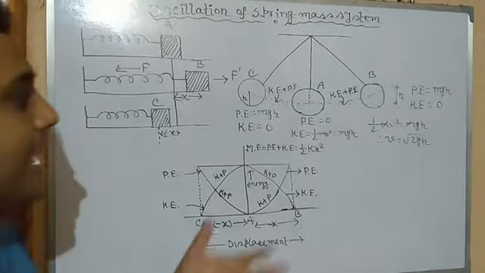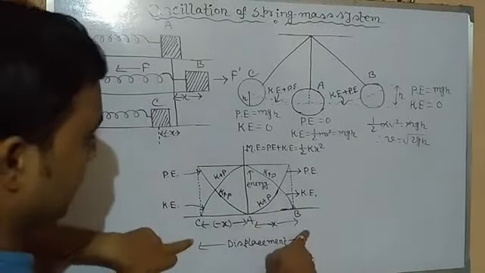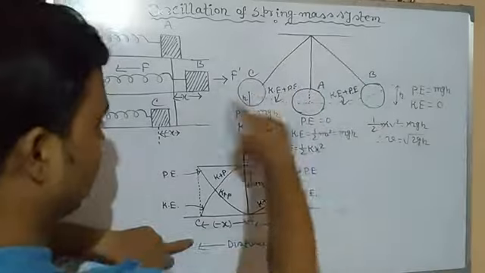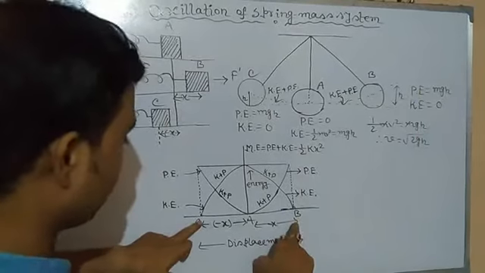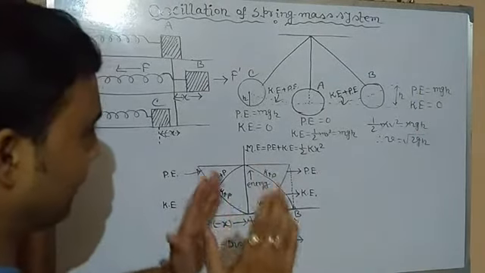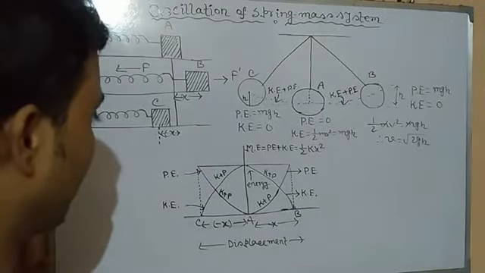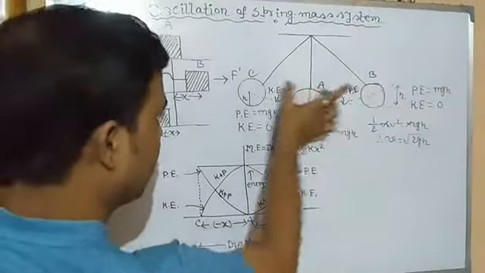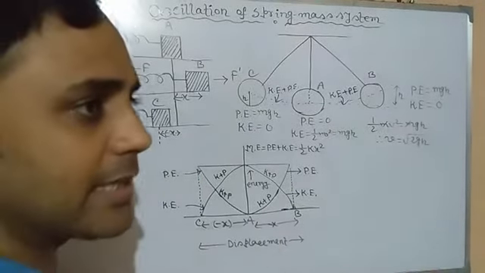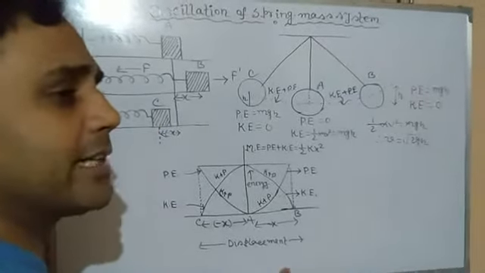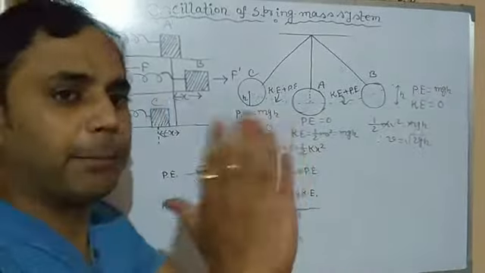So we can see that at the extreme positions B and C, potential energy is maximum, kinetic energy is 0. Meanwhile, in between, in the journey along the path, it possesses both kinetic energy and potential energy. Kinetic energy is increasing while potential energy is decreasing.